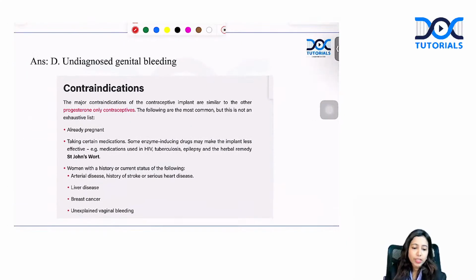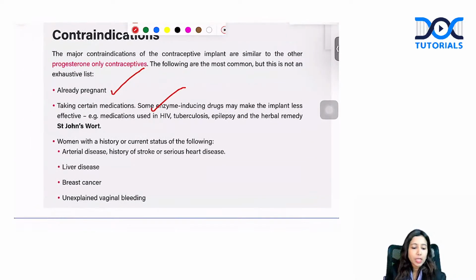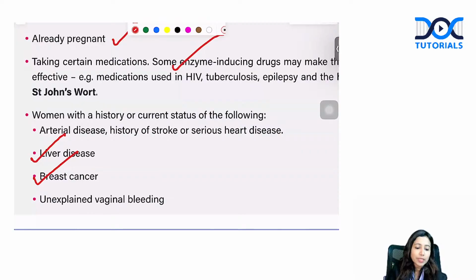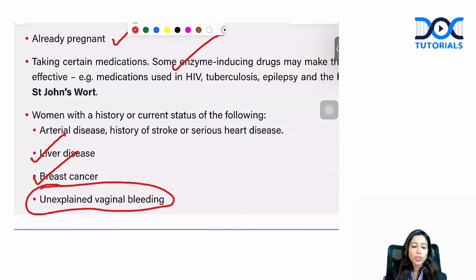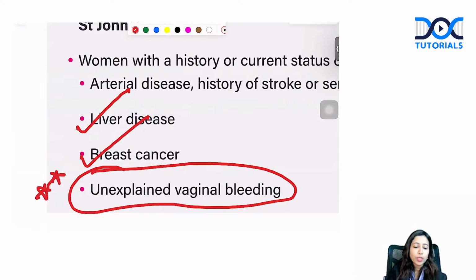Let's have a look at the contraindications for implant. For any form of implants or even progesterone-only contraceptives, the contraindications are similar. Any patient who is pregnant, you will not give this. Any patient who is using enzyme inducing drugs, you are not going to give it. Patient with liver disease, breast cancer, and unexplained vaginal bleeding. Among this, unexplained vaginal bleeding is very, very important.